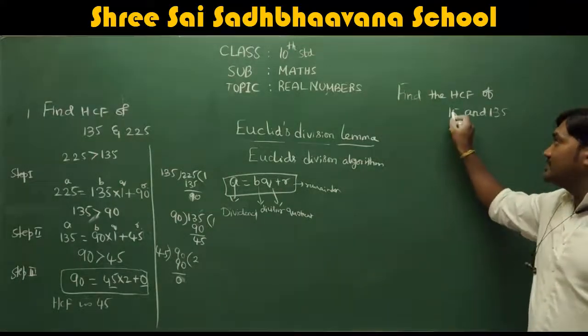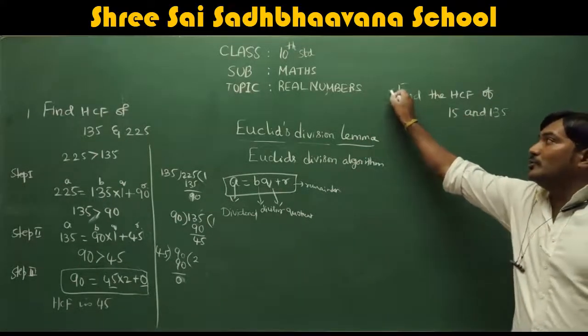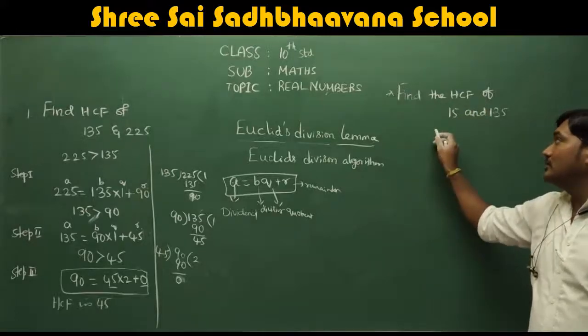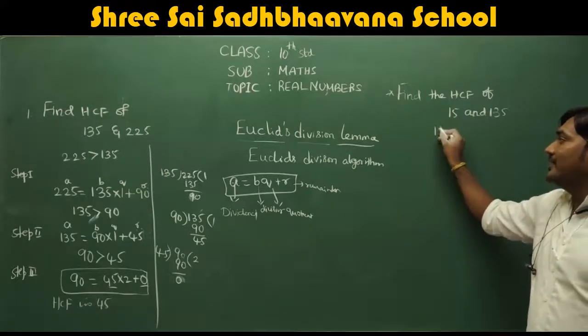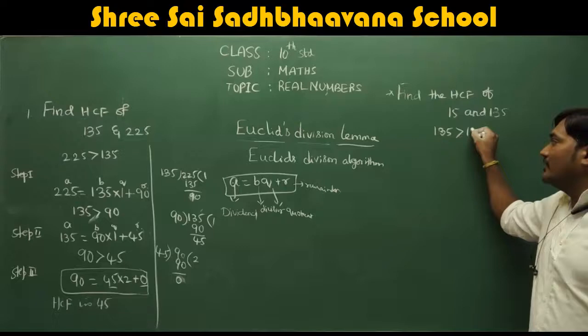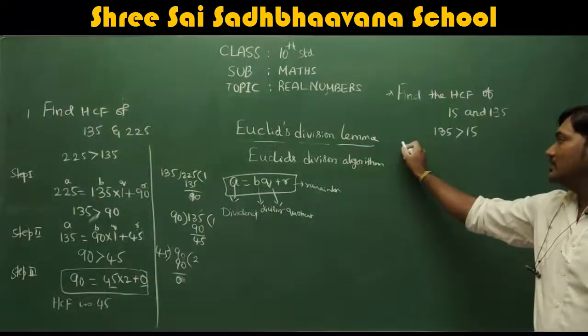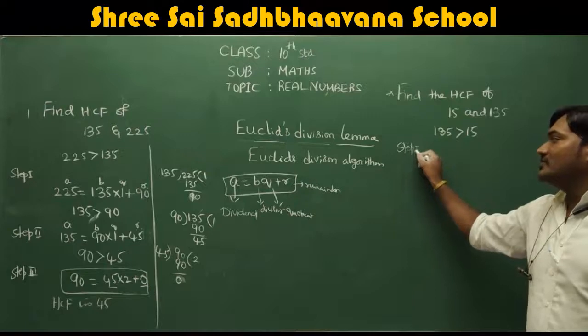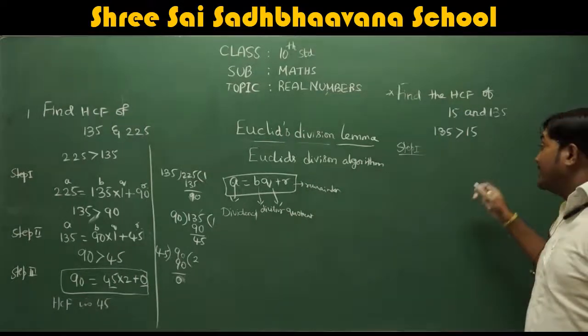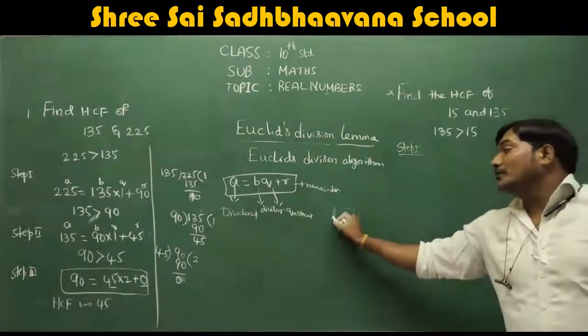Same process. What is the first step we have to do? We have to consider which is greater. 135 is greater than 15, right? So now apply step 1: we have to divide 135 by 15.